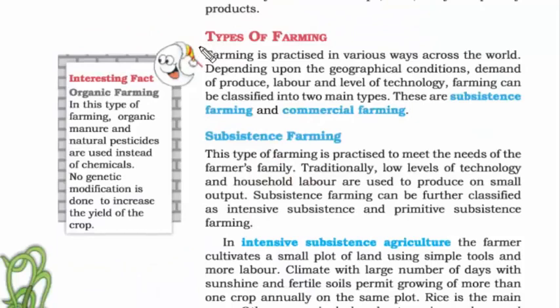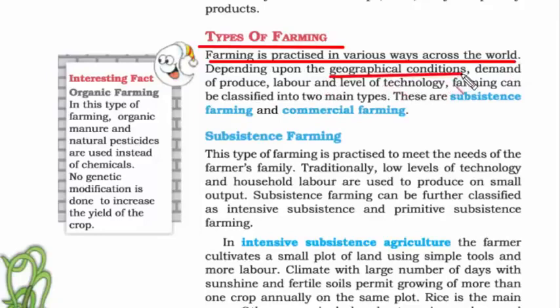Now we are going to read about the types of farming. The world is big, therefore farming is practiced in different ways. People have different ways of producing things. The reason is geographical condition, that is whether it's a hot place or a cold place. Then it is also because of demands of produce, which means population. If a country has more population, its demand will be more compared to countries which have less population. And then labor, because not everything can be done by machines, we also need physical labor.